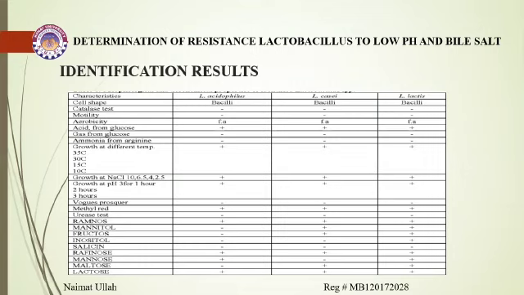Lactose tests are positive. Mannose tests are positive for Lactobacillus acidophilus, negative for Lactobacillus casei, and also positive for Lactobacillus lactis. Raffinose tests are also positive for these three species, and so on, which are shown in these graphs.